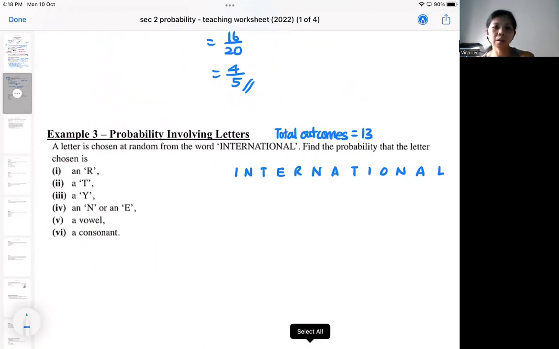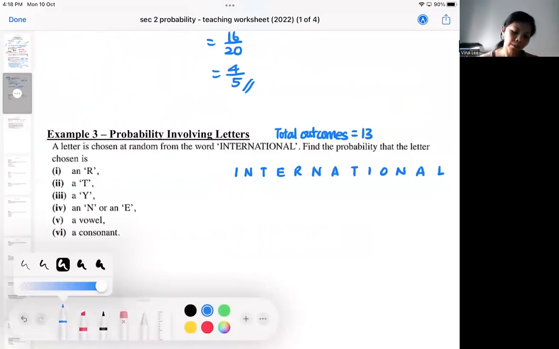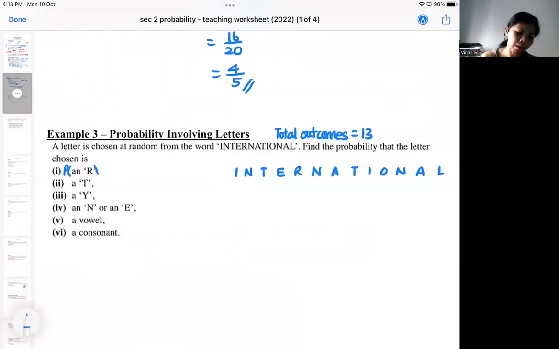Okay, but out of the 13 outcomes, certain letters are repeated, of course. So for example, what is the probability of getting an R? So how many Rs are there? There's only one R, so it's 1 out of 13.